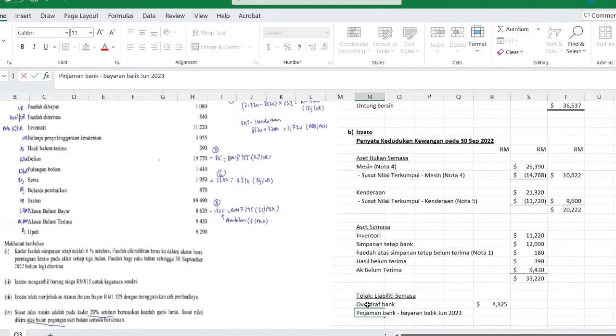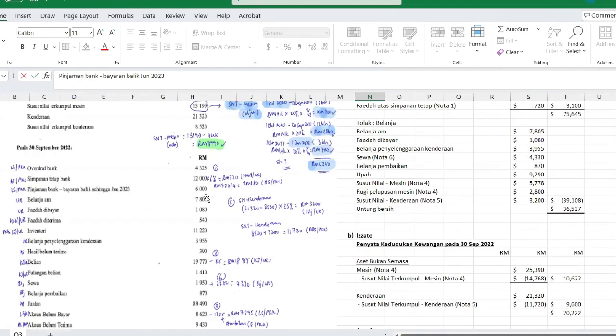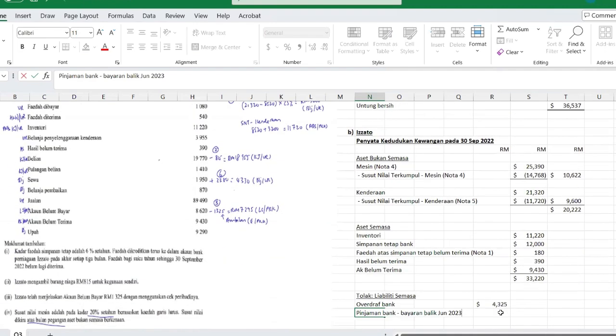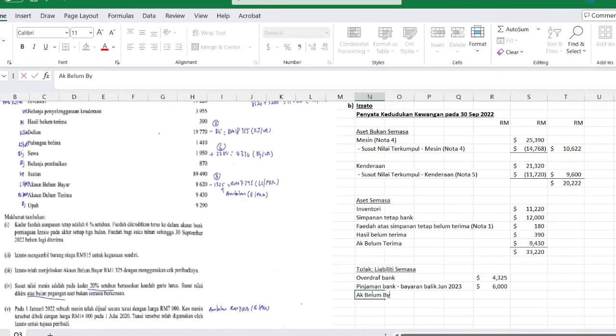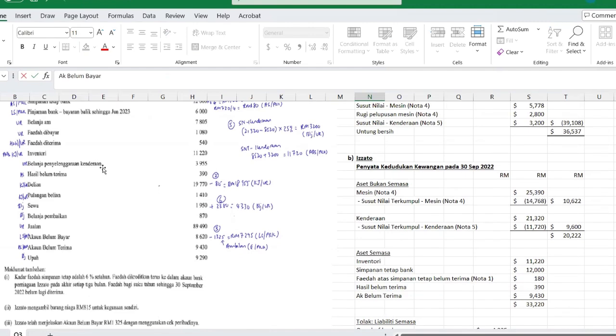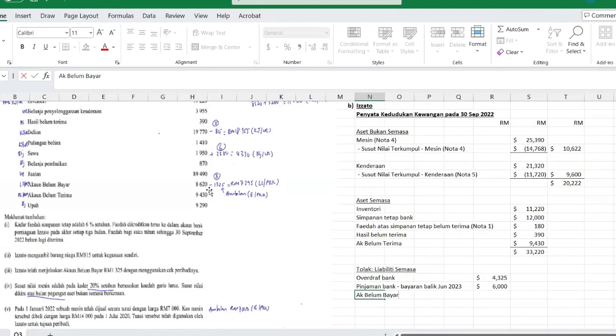June 2023. So this liability semasa amount is 6,000. That's account belum bayar. So with jalan kerja, it should be 7295. So refer to jalan kerja number 3, 7295. So the subtotal for liability semasa.